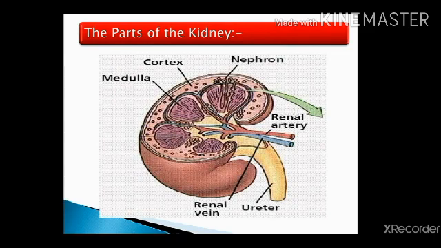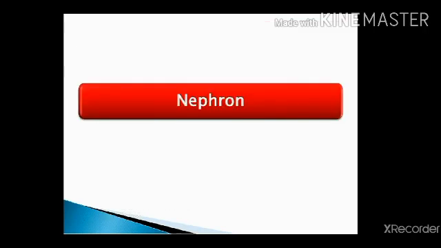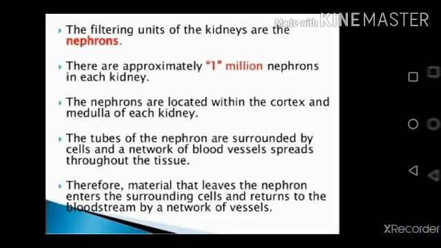The conical structures are called renal pyramids, where the nephrons, the structural and functional units, are present, which help in urine formation. Nephron is the structural and functional unit of the kidney.